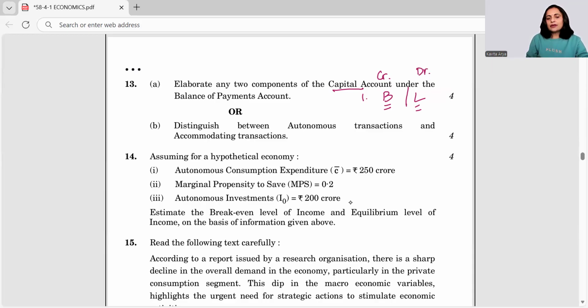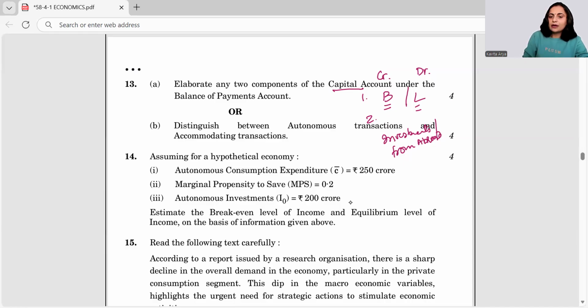Okay. Then we have the second component. You can talk about the investments. So investments, when we say are received from abroad, it means that the money is coming to your country. So investments from abroad or from rest of the world, any way you can write, right?